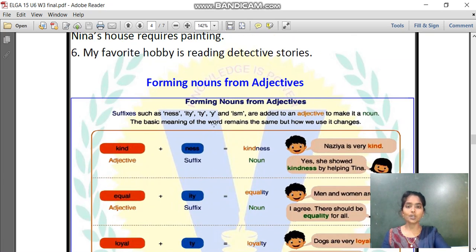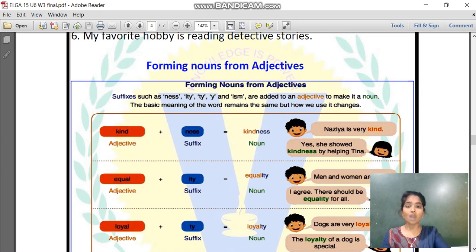Coming to the next concept, forming nouns from adjectives. Suffixes. As we know, what do we mean by suffix? Suffix is added after the word. Any two letters or anything added after the word, we call a suffix.